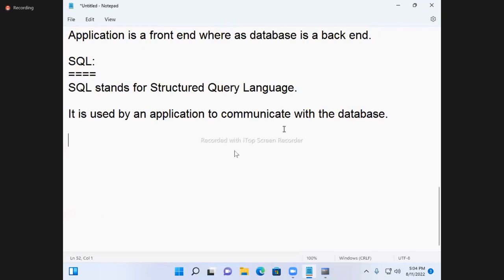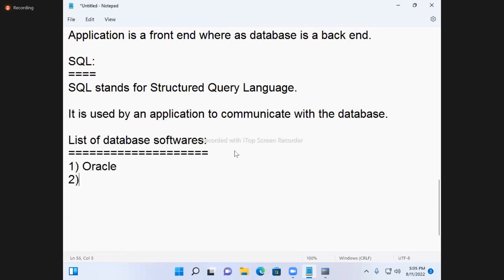See here, a list of database softwares. First one, Oracle. Second one, MySQL.